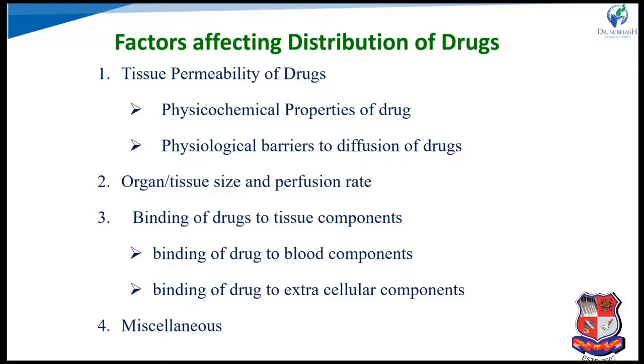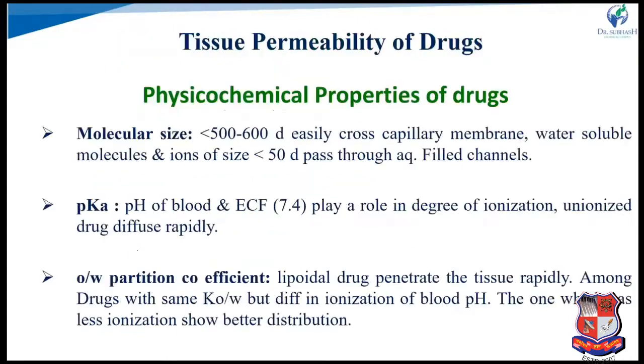For distribution, similar to absorption, the drug should be unionized, lipid soluble, and of low molecular weight, and the mechanism is also passive diffusion. Protein bound drug does not go for distribution.